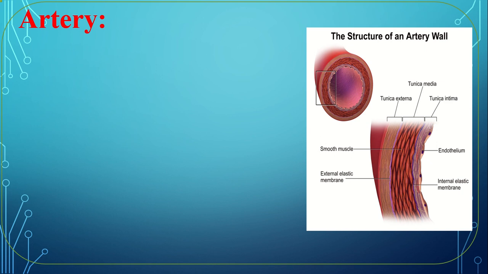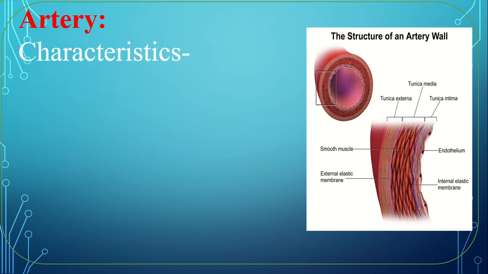The blood vessels through which oxygenated blood or oxygen enriched blood moves from heart to different organ is called artery. I am saying again, the blood vessels through which oxygenated blood moves from heart to different organ is called artery.